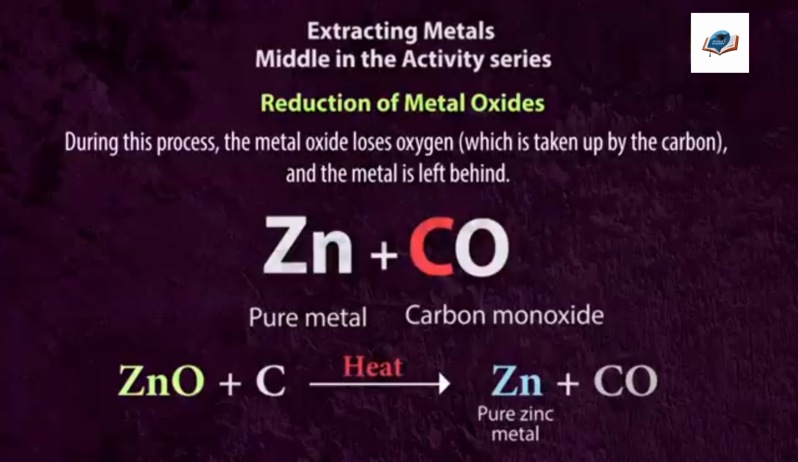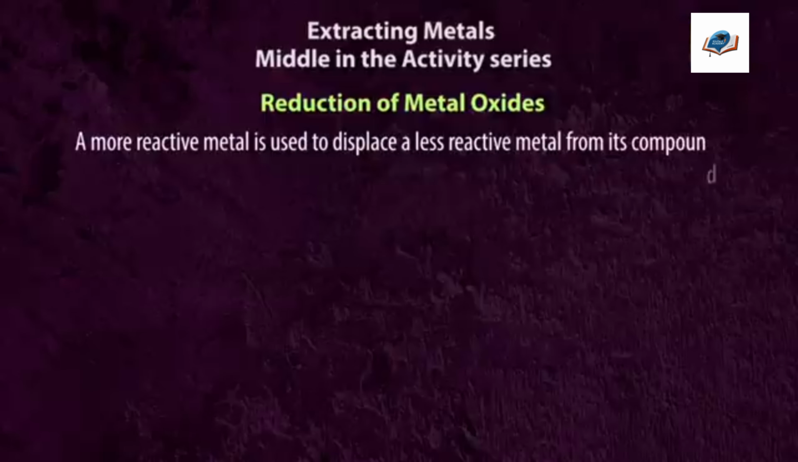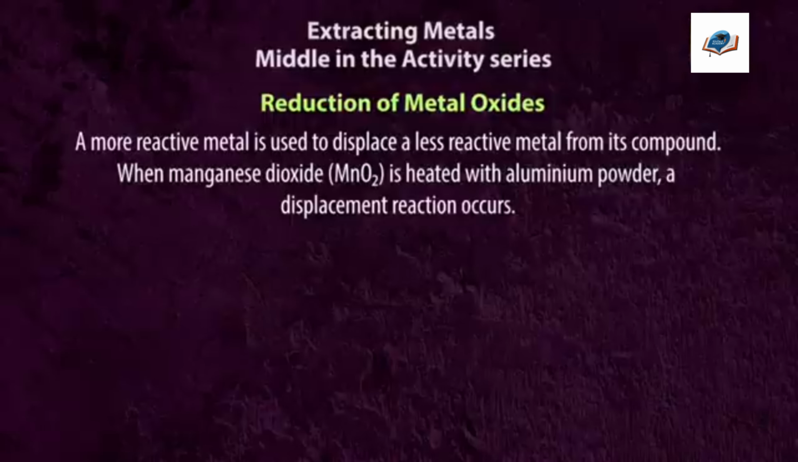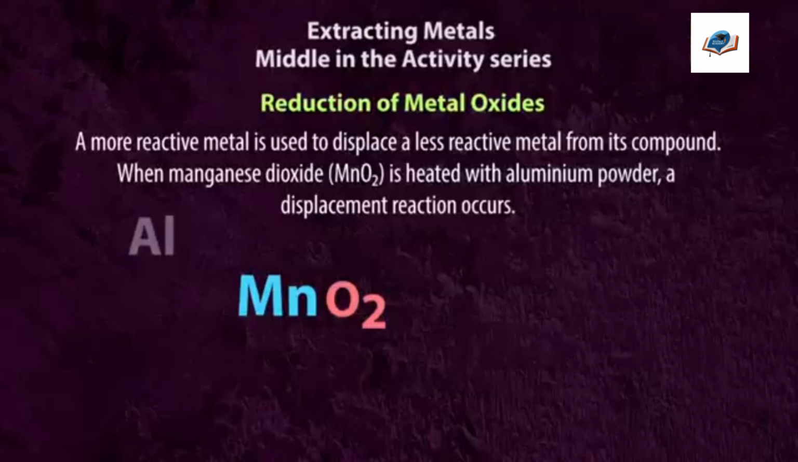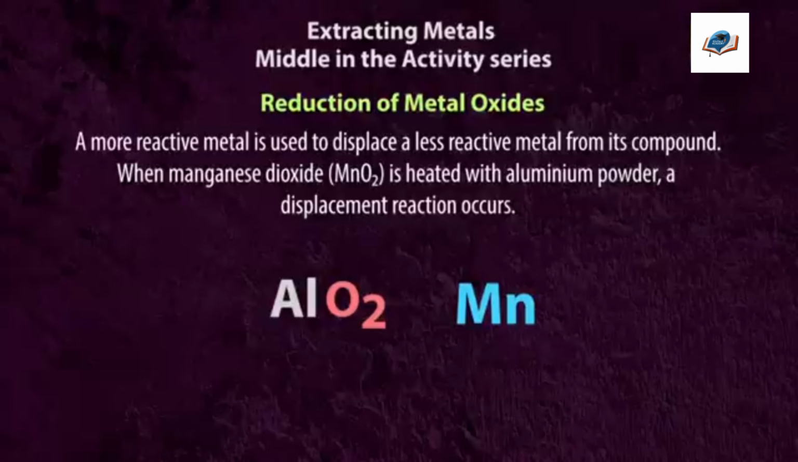This reduction of metal oxides can be done not only by using carbon, but also through displacement reactions. A more reactive metal is used to displace a less reactive metal from its compound. When manganese dioxide is heated with aluminium powder, a displacement reaction occurs. Aluminium, being a highly reactive metal, acts as a reducing agent. It displaces manganese from manganese dioxide, reducing it to metallic manganese while oxidizing itself to aluminium oxide.